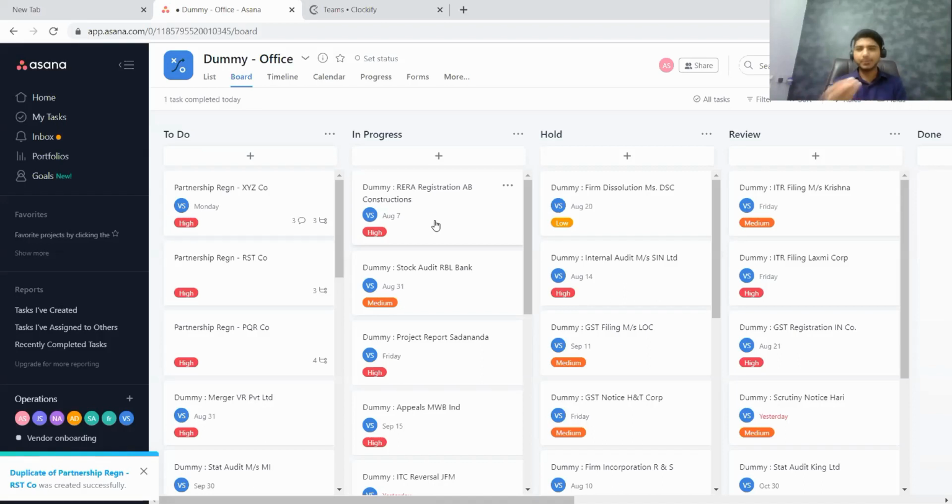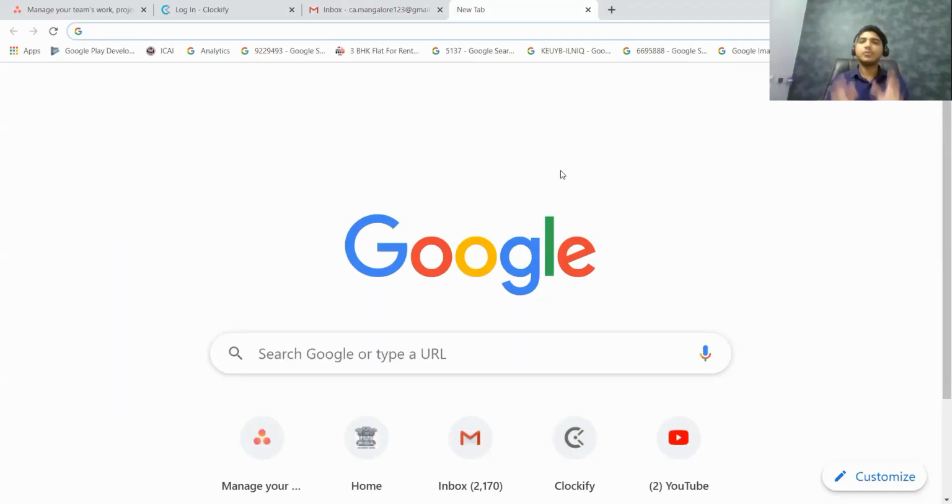I'm going to take a couple more minutes and give you a quick introduction of how to get started with this software. First, let us talk about Asana. So I'm going to close this window and re-log in as a fresh user. Before getting started, I have created a separate Gmail ID only for the purpose of Asana and Clockify.